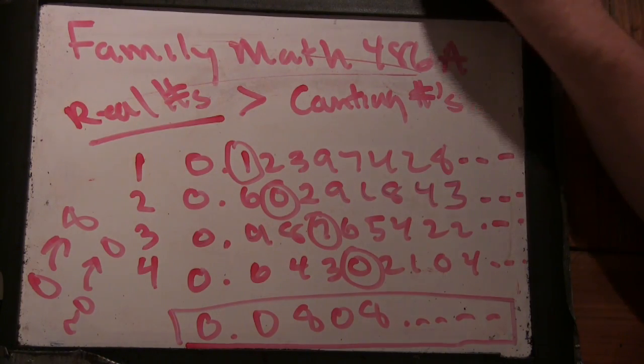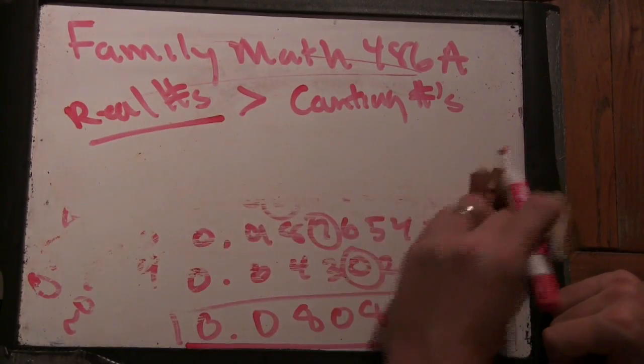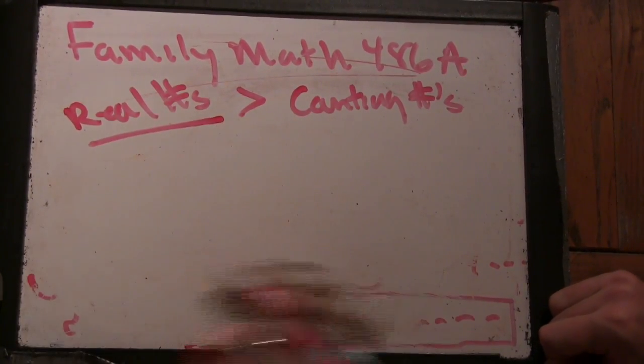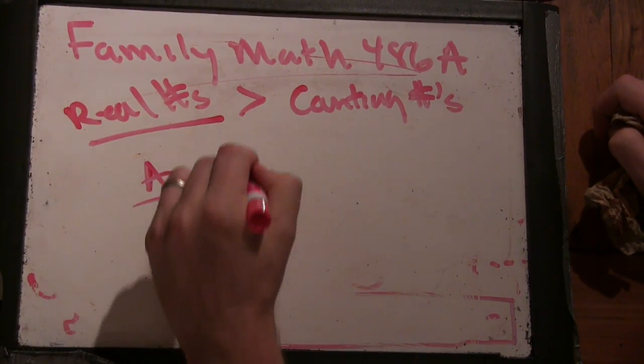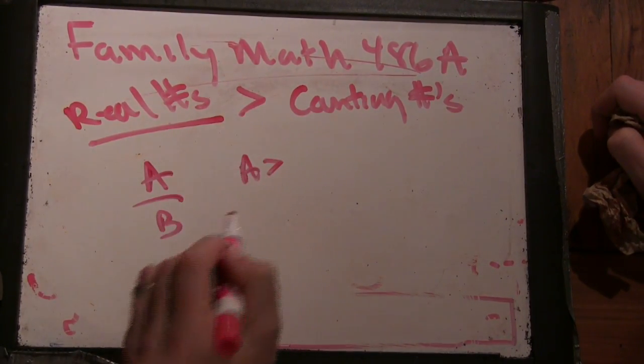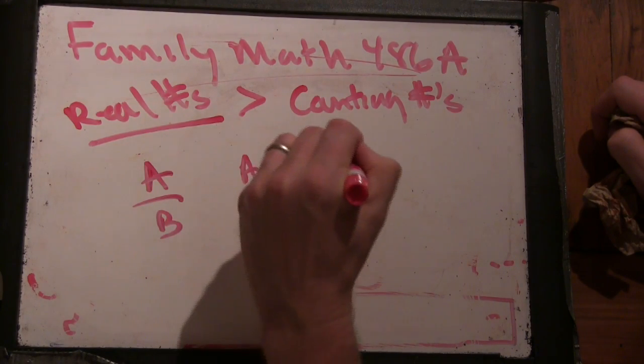So last night when we were chatting, I said there's a surprising fact about the rational numbers a over b, so let's say positive, so a greater than 0, b greater than 0 integers.